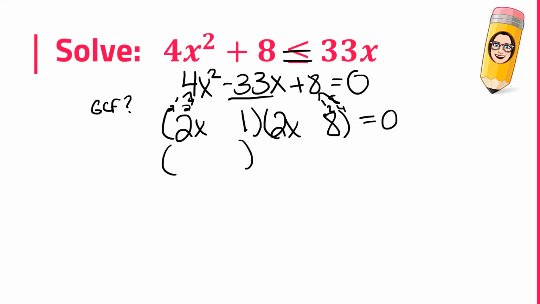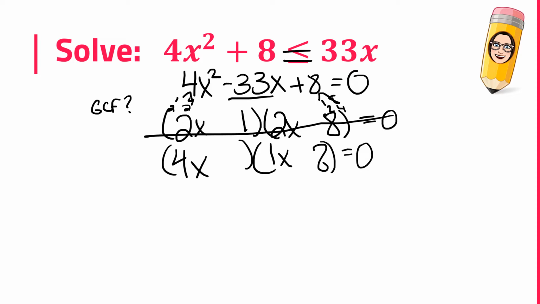So I'm actually going to try instead the 4 and 1, and I want that 4 to be multiplied by the 8. 4 times 8 is 32, and 1 times 1 is 1. That would get me to 33. Now, if they're going to multiply to be positive but add to be negative, they need to both be negative.